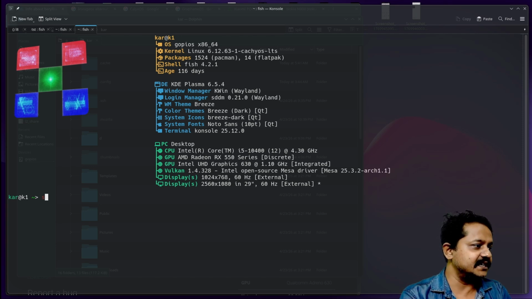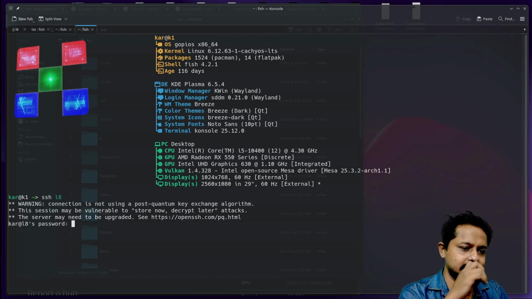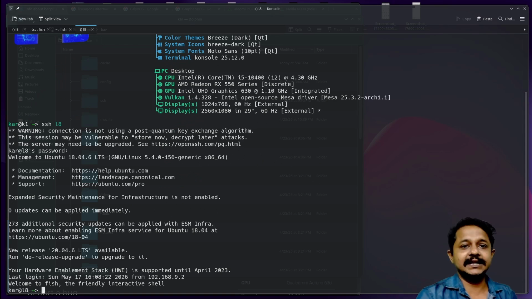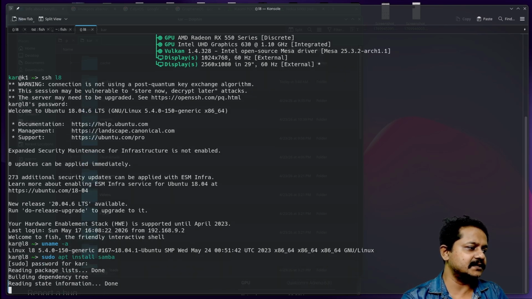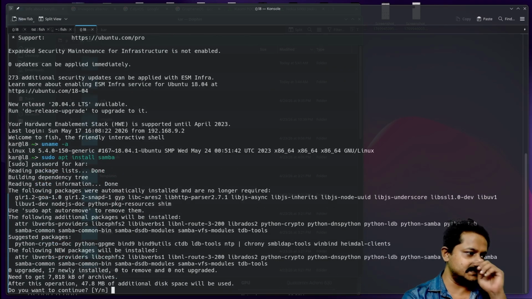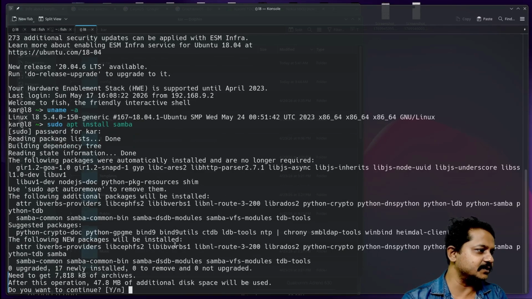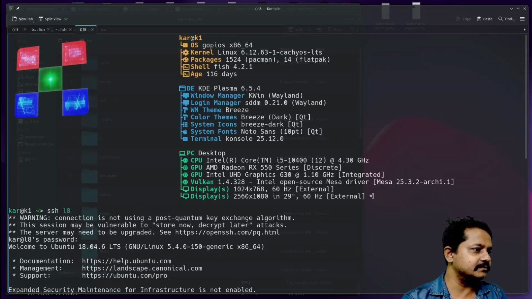Let's first SSH into the laptop. The first step would be to SSH in and install Samba. Let me confirm the operating system. This is an Ubuntu operating system and it has x86 architecture. So, sudo apt install samba. I think smb or samba would be the package. Yes, it is. Before I proceed, I want to show my system's configuration.